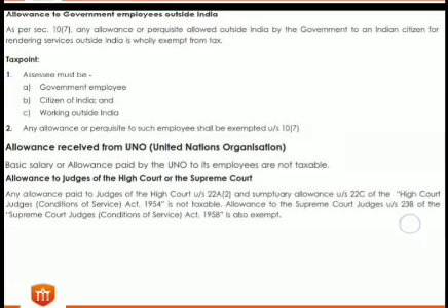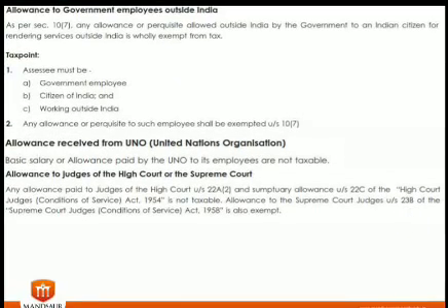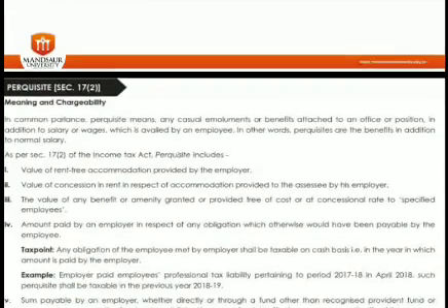Now, allowances to government employees outside India. If the person of the government category is living outside India, right, then in that case the assessee must be a government employee, a citizen of India, and working outside India. This condition should be there. And whatever allowances are paid to that category of person, it is fully exempted. Allowances received from UNO are exempted, not taxable. Allowances to High Court judges and Supreme Court judges are exempted.